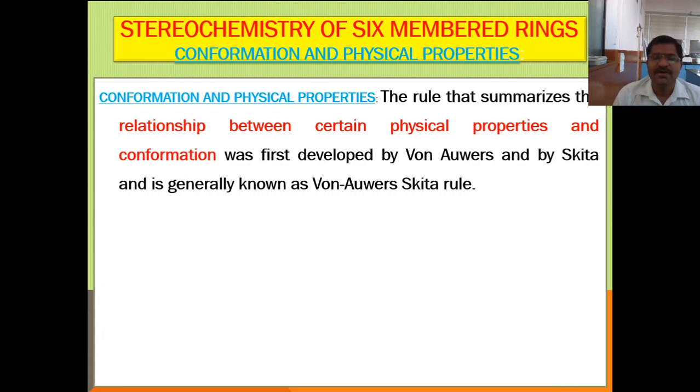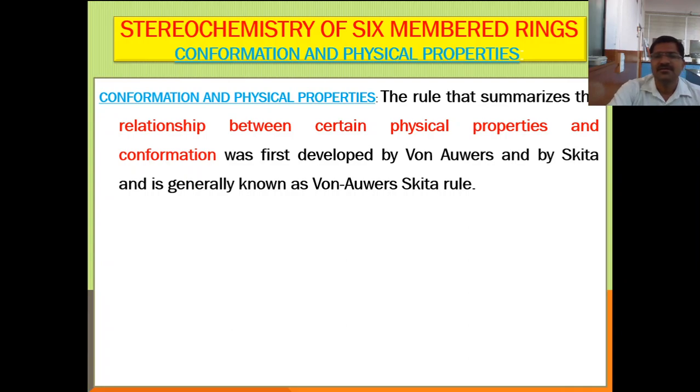Therefore the physical properties are dependent on the shape of the molecule or conformation of the molecule. Here we are going to study the relation between the conformation and physical properties.